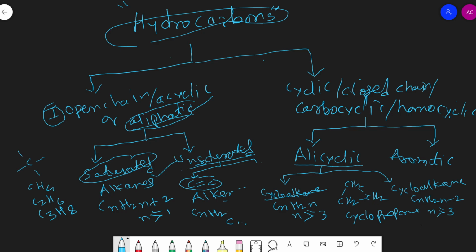An example of cycloalkene is cyclopropene, meaning there is a ring of 3 carbon atoms and 1 carbon-carbon double bond. So this compound is known as cyclopropene, which is an example of cycloalkene.